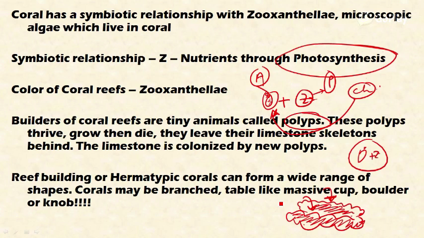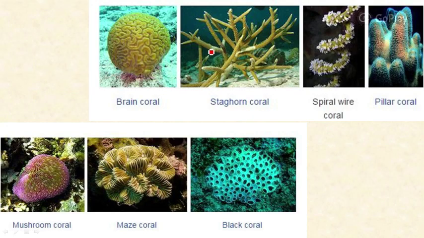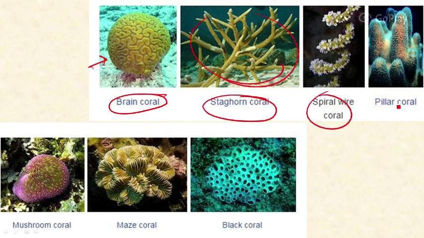These reef-building hermatypic corals can form a wide range of shapes. They can take any shape that you imagine. The corals may be branched, table-like, massive, cup, boulder or knob shaped, and they may even take the shape of your brain. I will show that in the figure. The brain coral has the shape of a brain, and the staghorn coral has the shape of a staghorn. There are also spiral wire coral, pillar coral, mushroom coral, maze coral, black coral, and different other shapes as well. So they take diverse shapes.